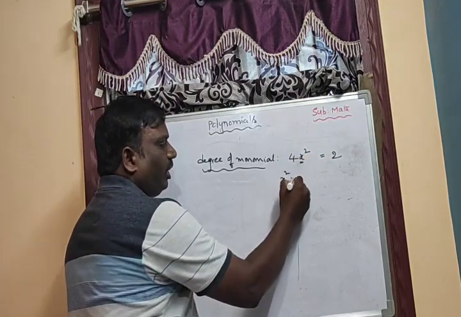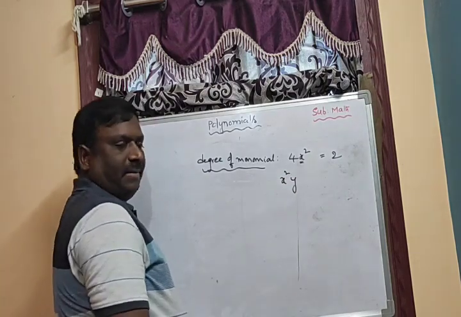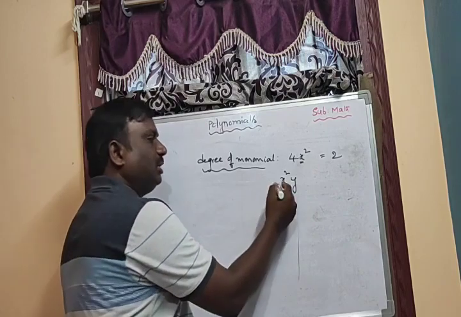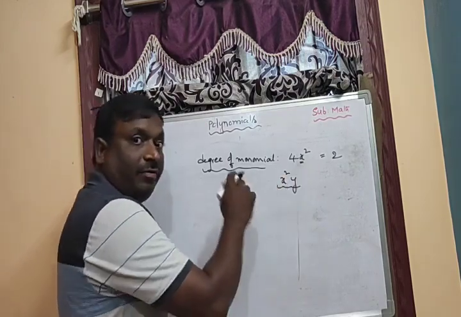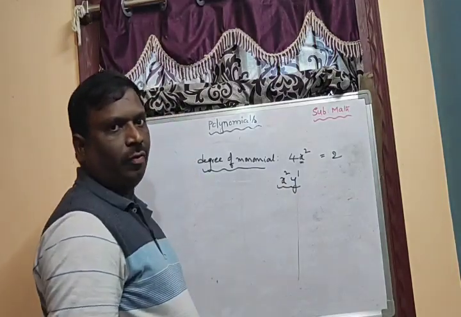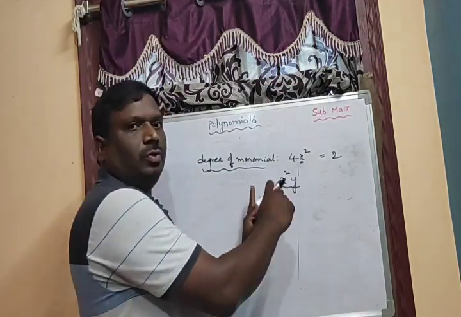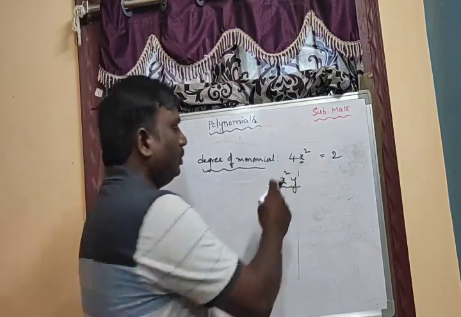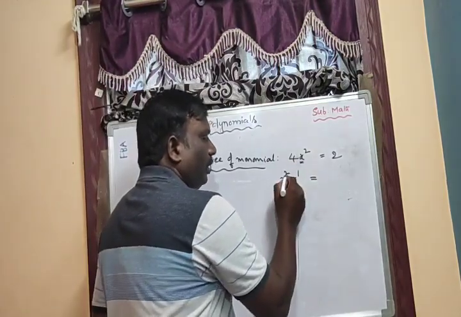Sometimes x square y, so two variables are there. How to calculate the degree here? This is also a monomial. See here, what is the power of each variable? When they give two variables, we have to add the powers of the variables. Here 2, here 1.